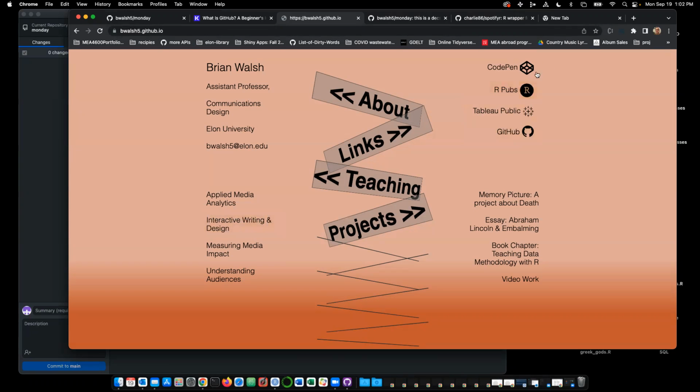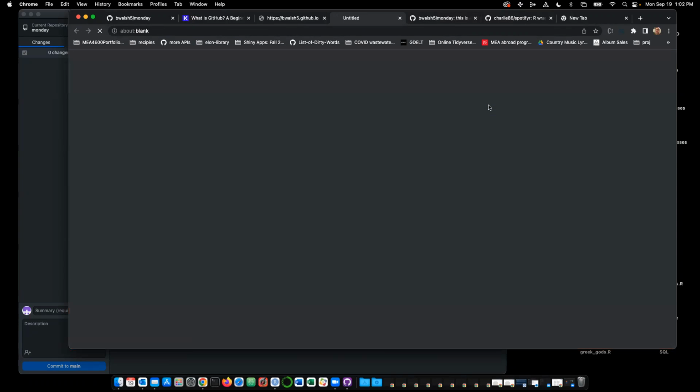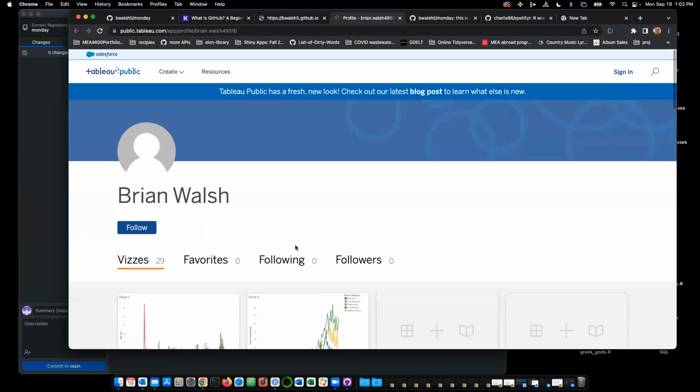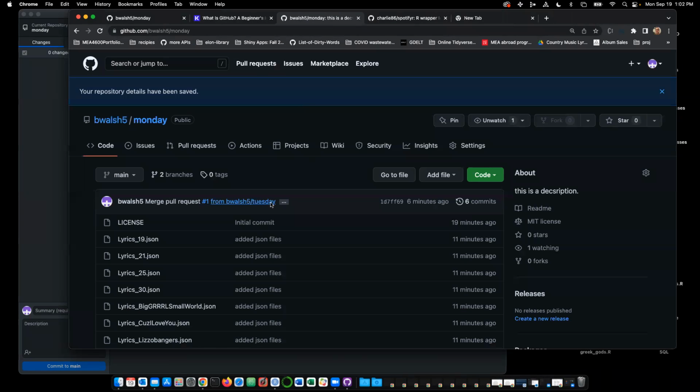I was alluding to this earlier, but in lieu of having an actual portfolio with content, I just linked to my Tableau Public and all that kind of stuff. Ooh, there's a fresh new look. So anyways, GitHub Pages is really cool, kind of new. GitHub is always expanding and adding new stuff, including that weird GitHub Copilot thing or whatever it's called.